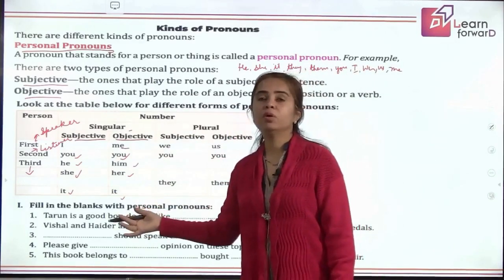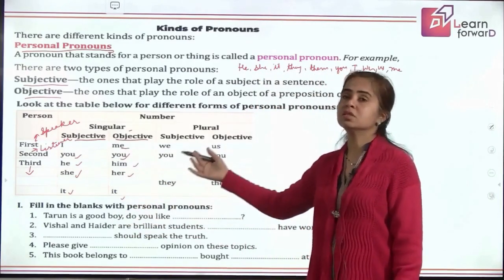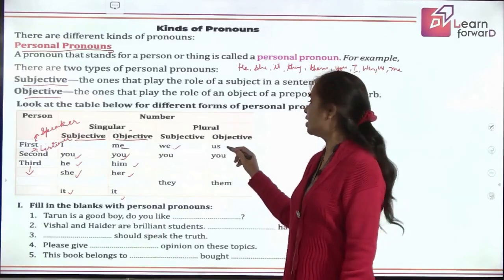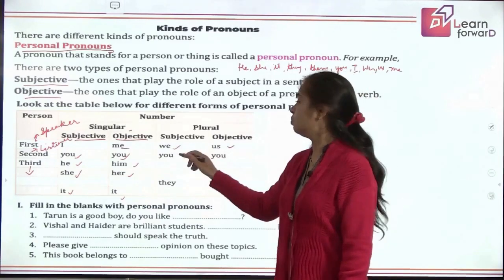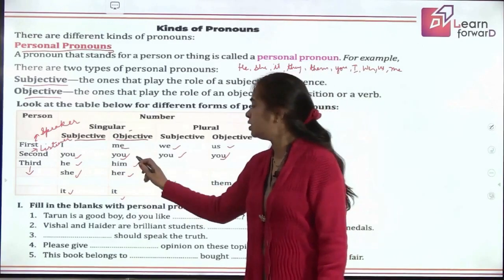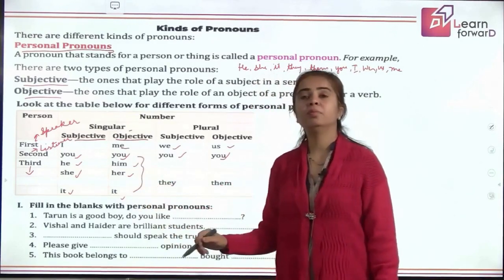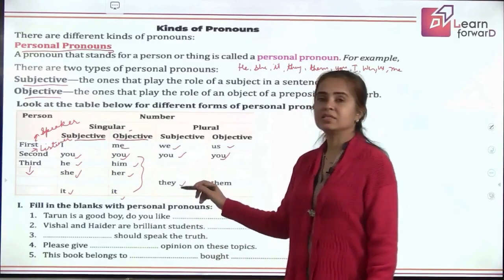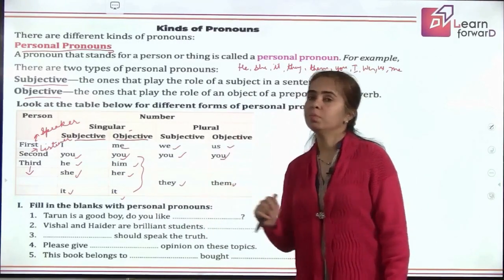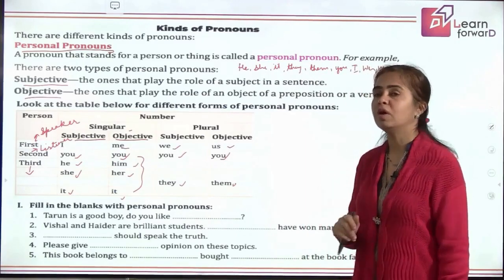Now this was in singular. When we talk about the pronouns in these three persons in plural form, I becomes we in subjective case, us in objective, but you remains the same in plural. And for all these, he, she, it in plural, we use they as the subject and them as the object. So this was about personal pronouns, which you know earlier also.